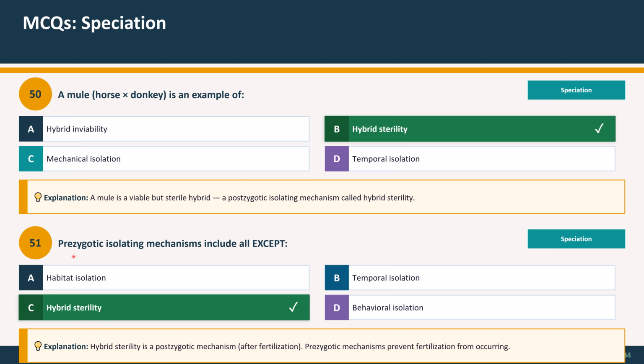Question 51. Pre-zygotic isolating mechanisms include all except: option A, habitat isolation. Option B, temporal isolation. Option C, hybrid sterility. Option D, behavioral isolation. And the correct option is option C, hybrid sterility. Explanation: hybrid sterility is a post-zygotic mechanism after fertilization. Pre-zygotic mechanisms prevent fertilization from occurring.